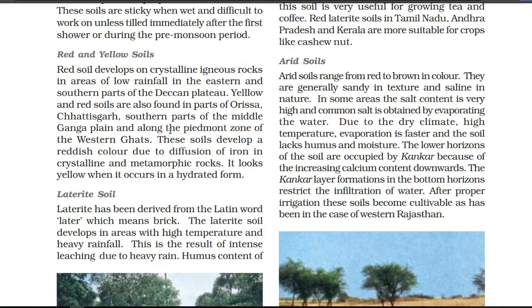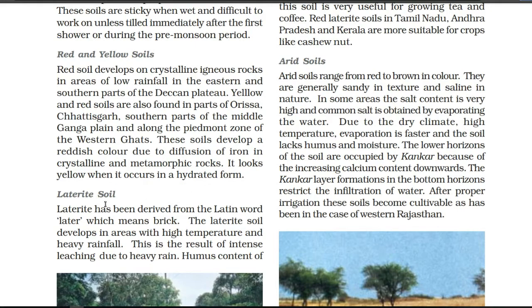After that, we have red and yellow soil. Of course, two colors are mentioned here. This soil is formed on crystalline igneous rocks in areas of low rainfall, especially the Deccan Plateau, the southern parts of the Deccan Plateau. Here also this soil we found in Odisha, Chhattisgarh, southern parts of the Middle Ganga plain. And this soil is reddish in color due to the diffusion of iron. It looks red when iron is diffused, and it looks yellow when it occurs in a hydrated form.